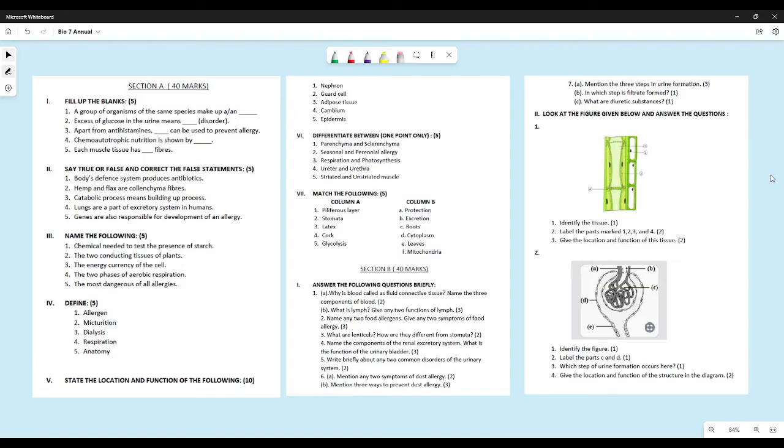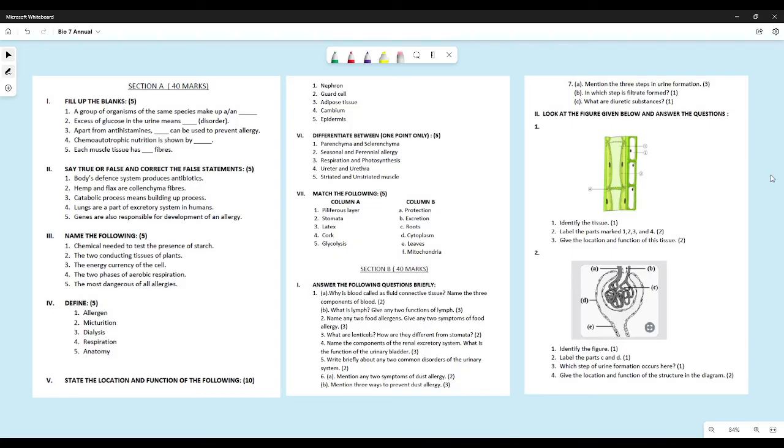Mention the 3 steps in urine formation. Now the 3 steps that were needed over here were ultrafiltration, selective reabsorption, and tubular secretion. Those are the steps that you needed to mention. Many of you did not do that. You gave the process of urine formation, but you forgot to mention the steps. So all you needed to do was mention these 3 steps. In which step is the filtrate formed? First step, ultrafiltration. In ultrafiltration, the filtrate is formed.